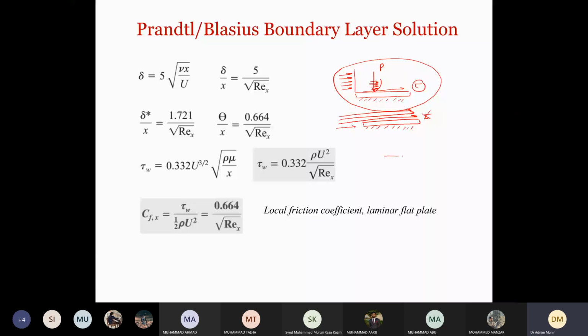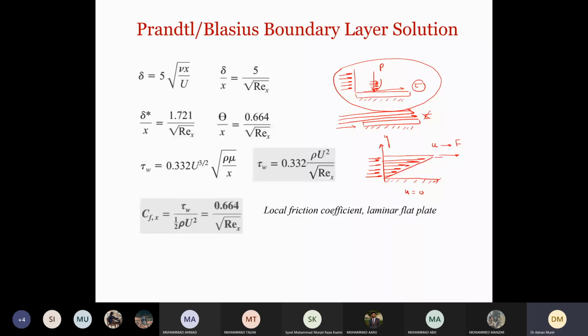As an example, if you have two flat plates and one is moving with velocity u when acted upon by force F, and the other one is stationary, that means u is 0 in this case, and the flow is coming in this direction, and this is the y-axis. The velocity profile will be like this: 0 on the bottom plate and u on the top plate.